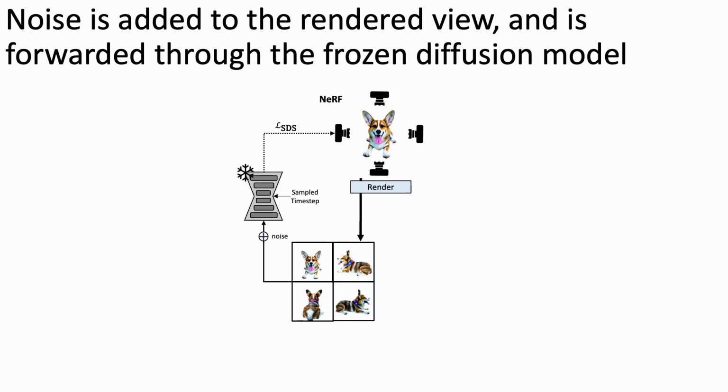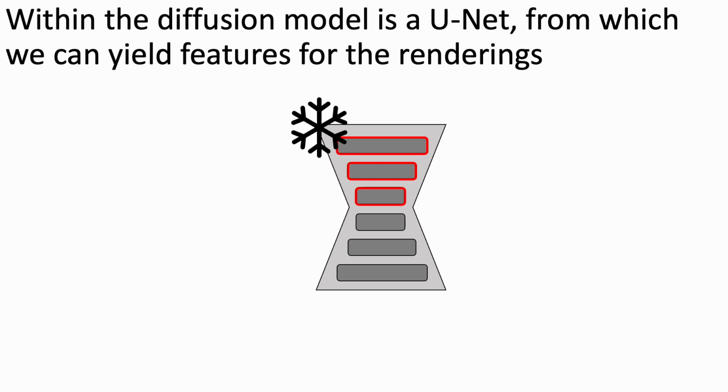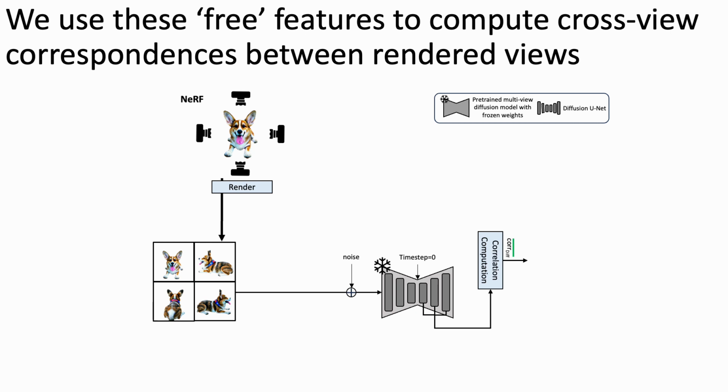When utilizing a diffusion model as a critique, we first render a view from the current 3D representation, add noise to it, and then forward it through the frozen diffusion model. Within the frozen diffusion model is a UNet, where we can yield 2D features of the rendered views from the upsampling layers of the UNet. These features can be used to establish cross-view correspondences between the rendered views, which have shown to be surprisingly robust and accurate in recent studies. We refer to these correspondences as CorrDiff.